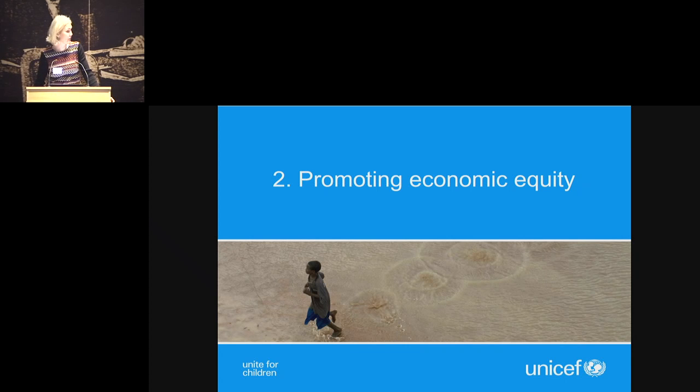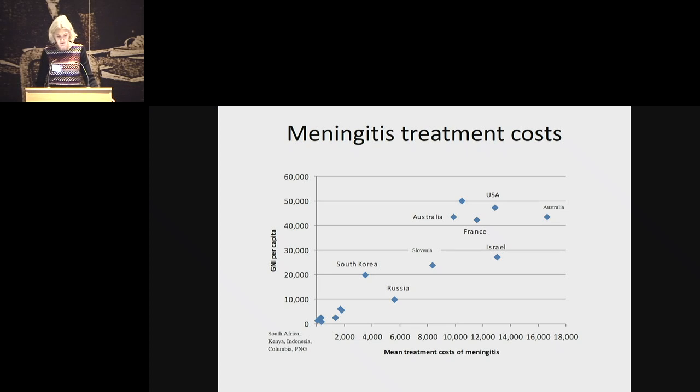So that was about disease equity. Now I want to turn to economic equity. This is really about treatment cost, how vaccines reduce treatment cost and how the cost of payment is just so much more important for the poor in society. So this is just showing you how, as we know, the treatment cost varies according to different settings. In poor settings, the cost is just much less because services are cheaper and there's less access.